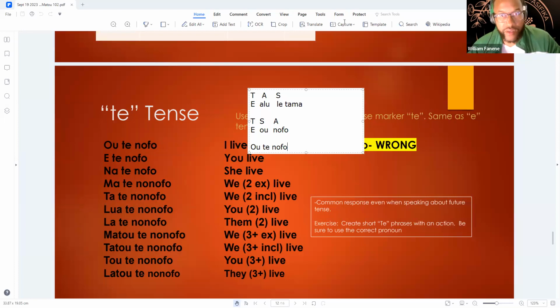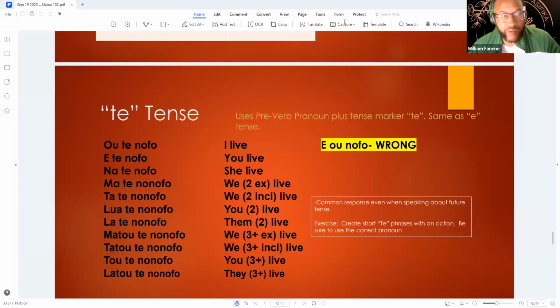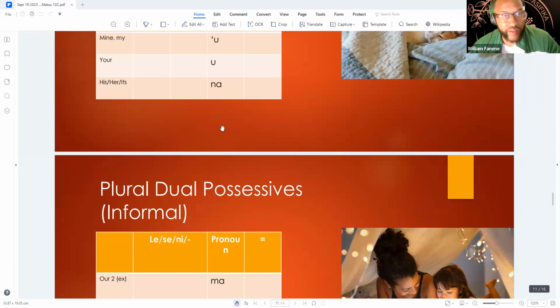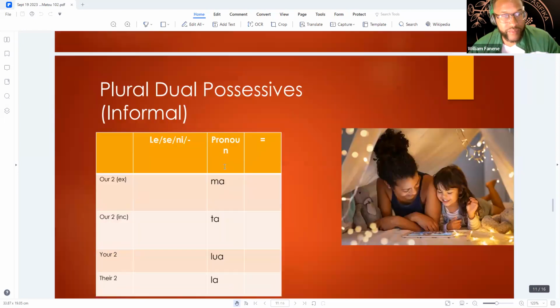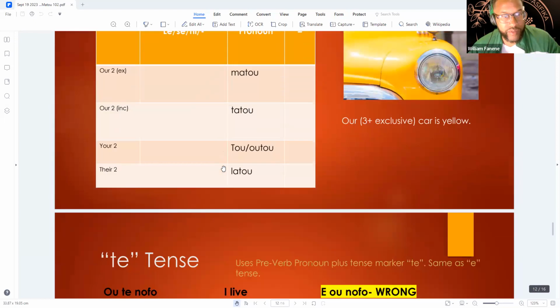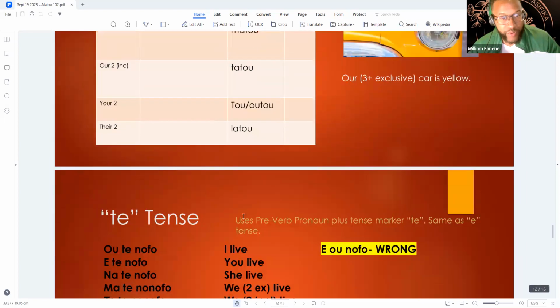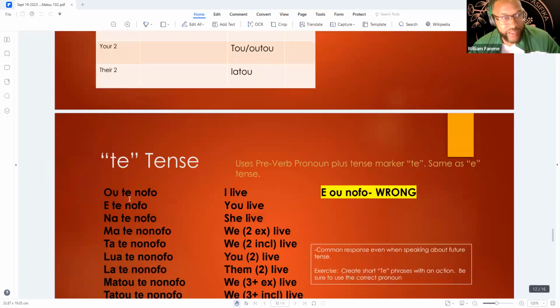All they did is they just took these pronouns right here. Where's our preverb pronoun sheet? Like mato, tato, to, lato. They take these pronouns and then they just add them with a "te". So like "I live": "o te". Instead of saying "o", we're going to convert that. Anytime you see or hear something like that, it's going to be "o te". So just flip these two.